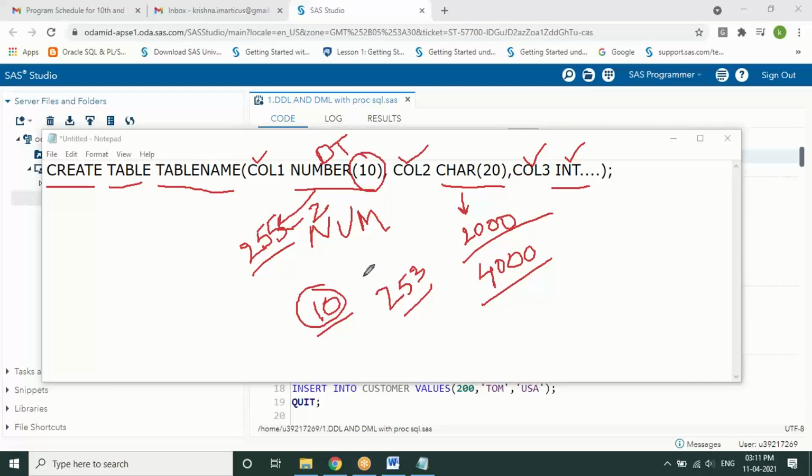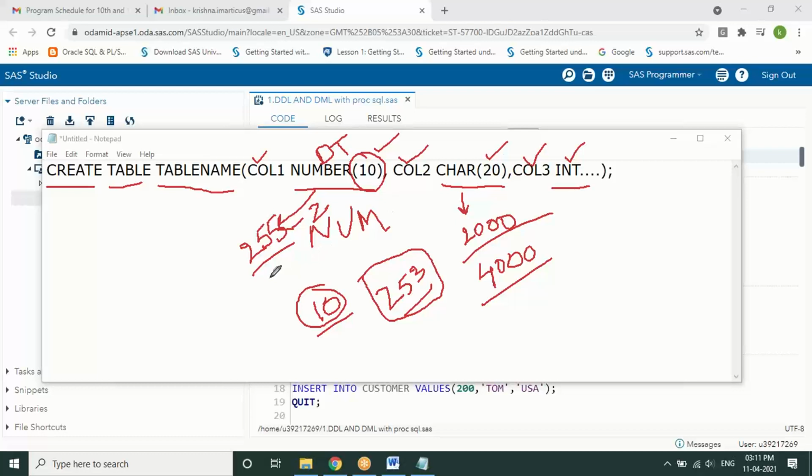So in order to overcome this kind of a problem from the data, you are providing some kind of a tentative length, or at least an approximate length that you want to store into it. So for that reason, we are assigning these particular spaces in the table creation. So that's a major reason, right?